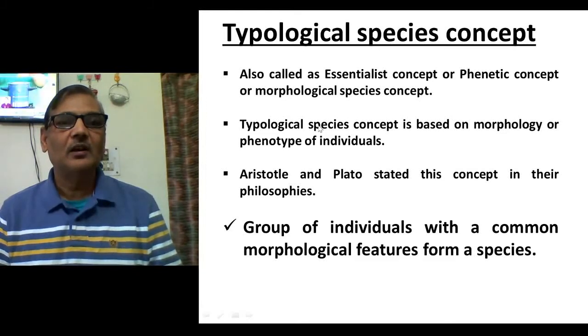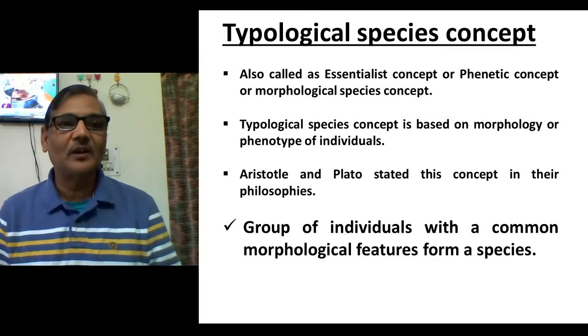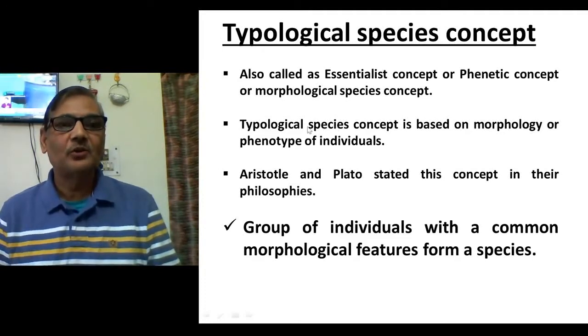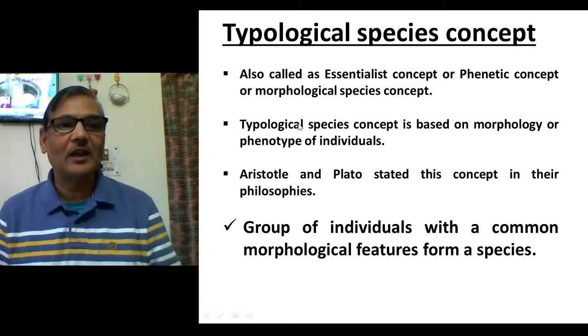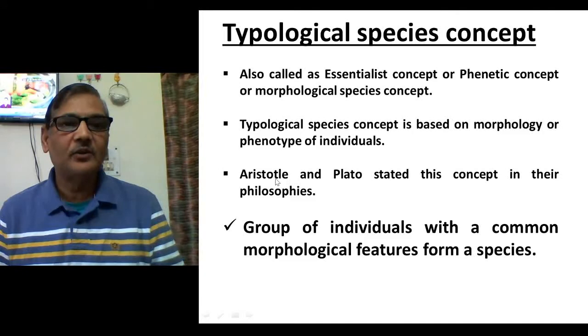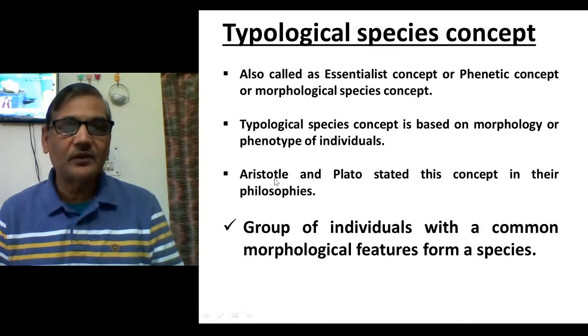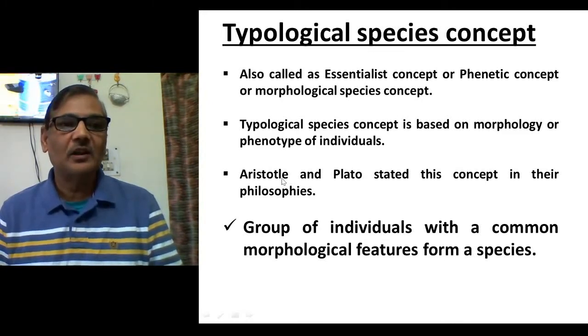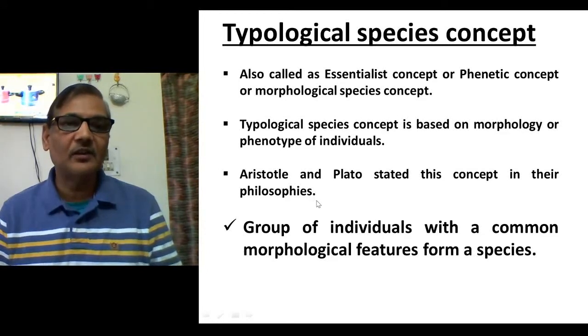We use the term type study of an organism. It means we want to study a specific kind of specimen. So type represents a specific type. The typological species concept is based on the morphology or phenotype of individuals. It was Aristotle and Plato, these two philosophers, who dealt with this aspect through their philosophies. They considered that every species will have a specific morphological characteristic, and that will form the basis of its identification.